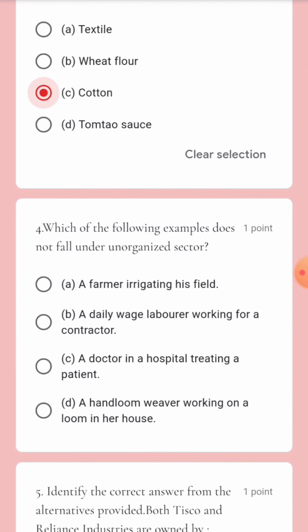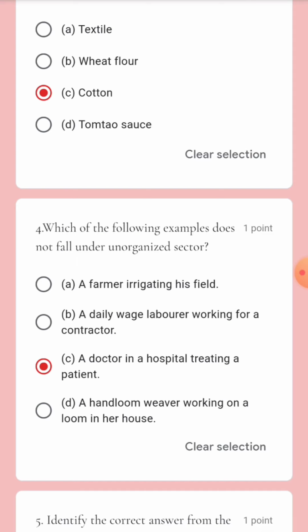Come to question number 4. Which of the following examples does not fall under the unorganized sector? A farmer irrigating his field, a daily wage laborer working for a contractor, a doctor in a hospital treating a patient, a handloom weaver working on a loom in her house. Option C, a doctor in a hospital treating a patient, comes under the organized sector. And the other three options given are unorganized sector, which means option C is the right answer.